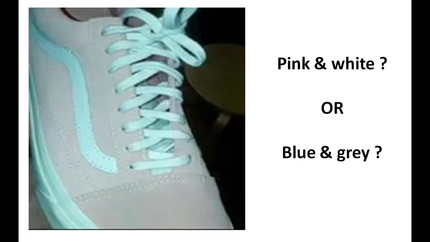Around 200 can see pink and white. I can see pink and white actually. Quickly call your parents and ask what color they can see. I will give you 1 minute. Sometimes parents will say, no. I told my mother, and she's saying, no, this is blue and gray. Like that, she's scolding me.